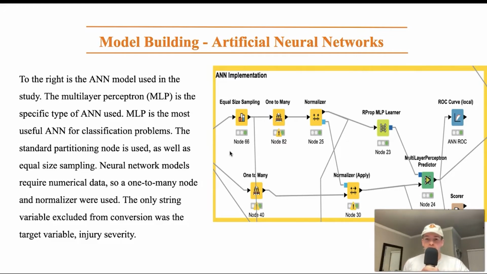Because neural network models require numerical data, we used a one-to-many converter and a normalizer, which had the min-max setting 0 to 1. And the only variable we excluded was the target variable, injury severity. Most of the other variables were strings because using the binner converted everything into strings.